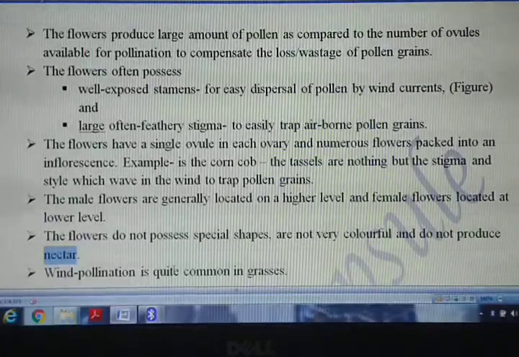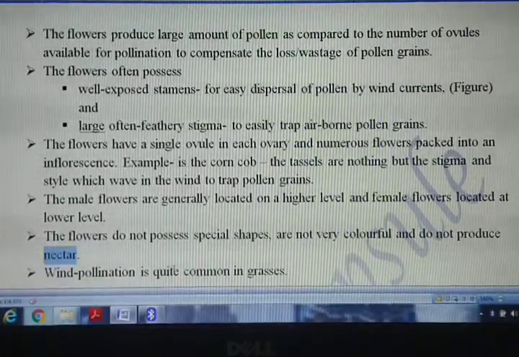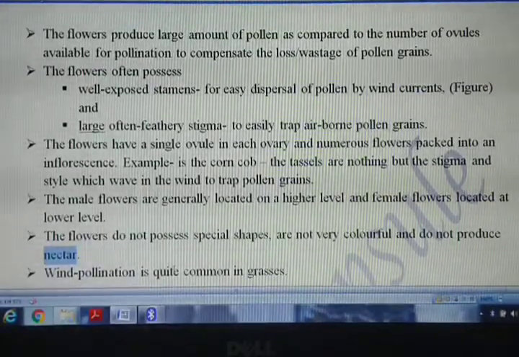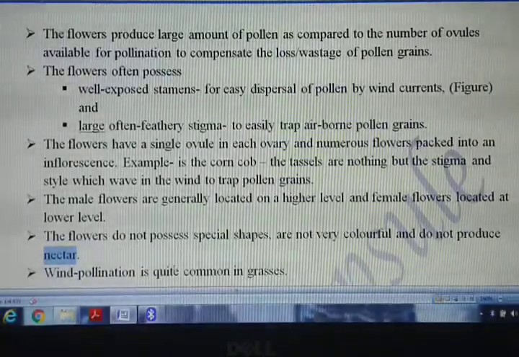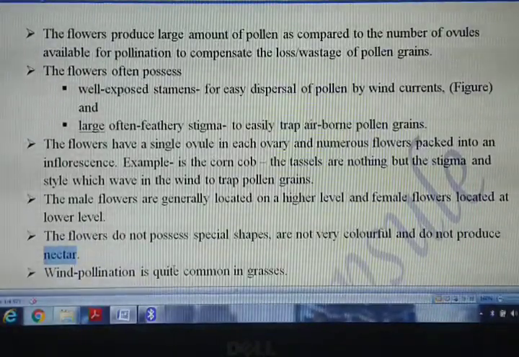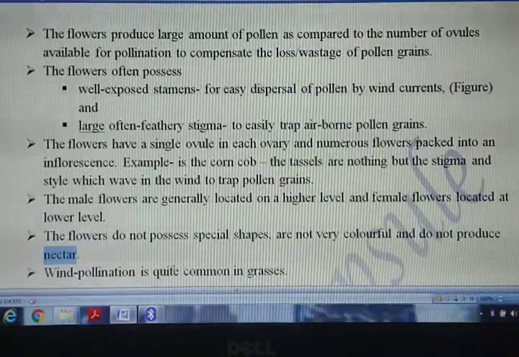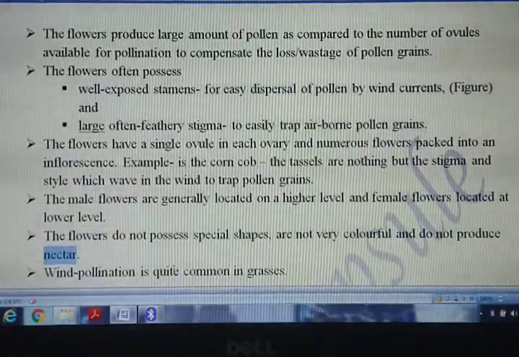And neither do they have any nectar, so that insects can come and collect that nectar. This character is not present किसके पास? In the flowers which are pollinated by wind.